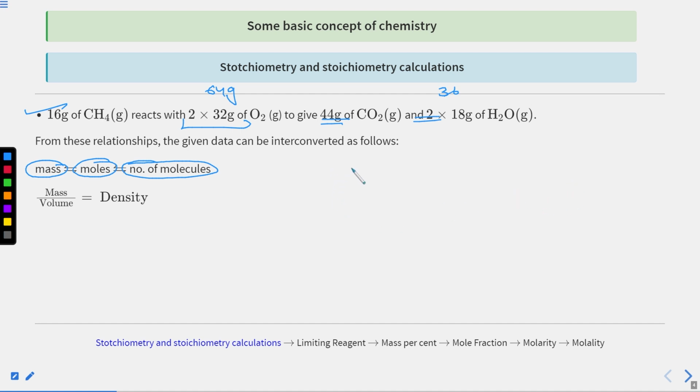Suppose you want to calculate the number of moles, where n represents the number of moles. So n is nothing but the given mass divided by the molar mass.